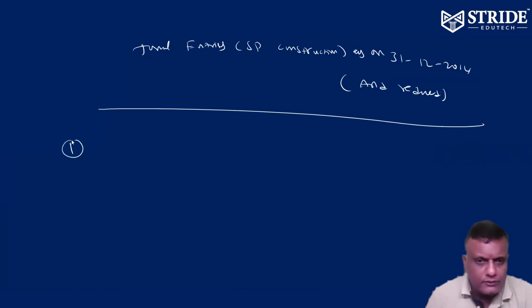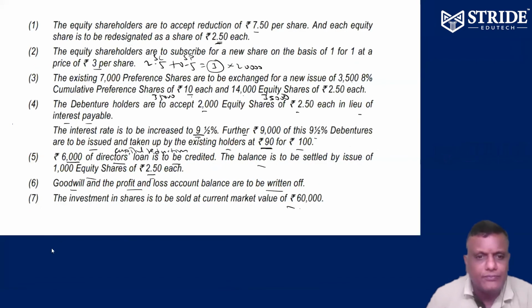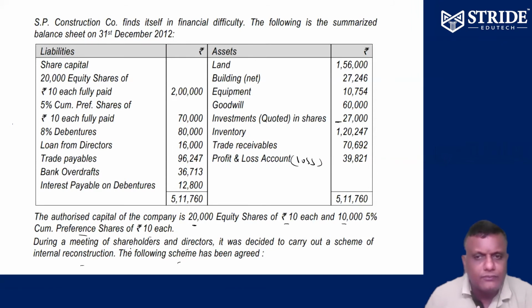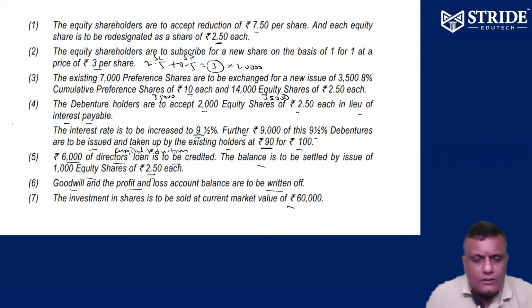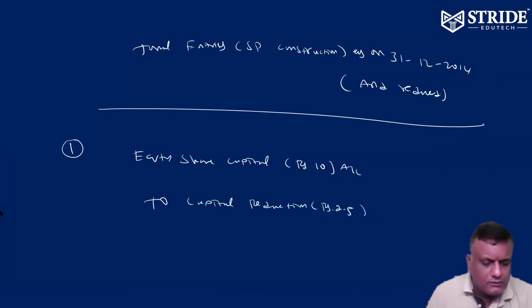The first entry we are going to write. Equity share capital 7.5 capital reduction, 2.5 equity capital. So 20,000 equity shares at ₹10: Equity share capital account to capital reduction account.